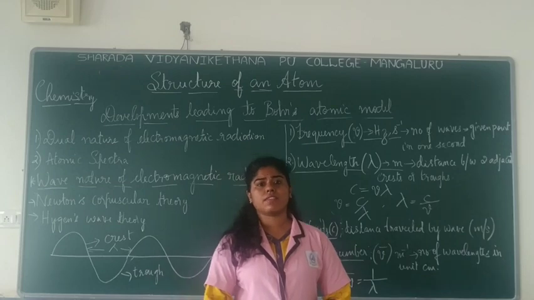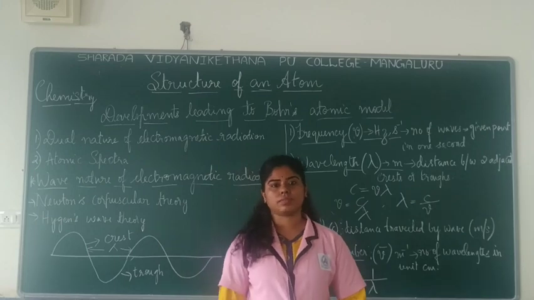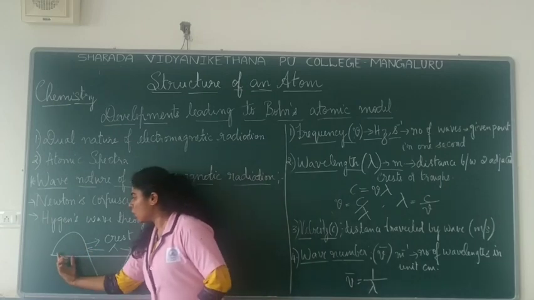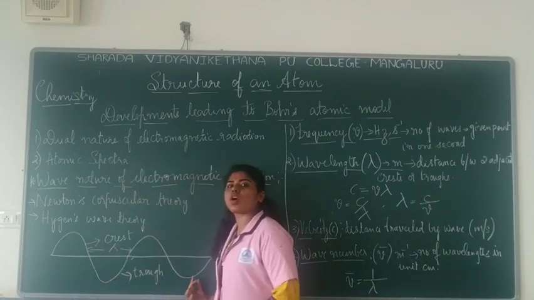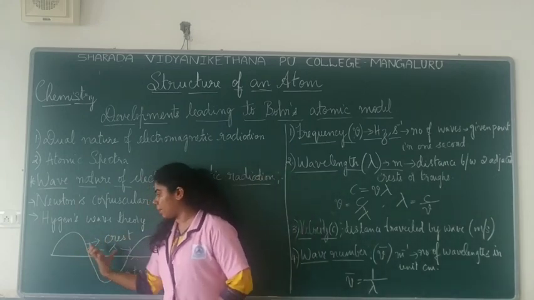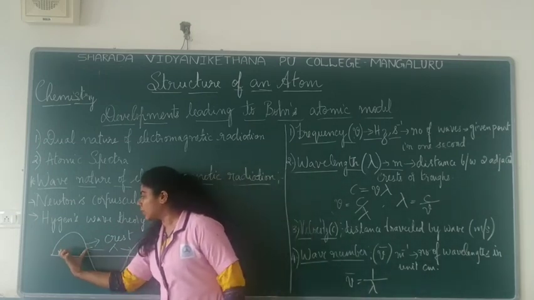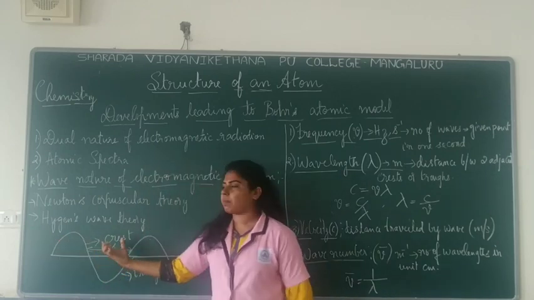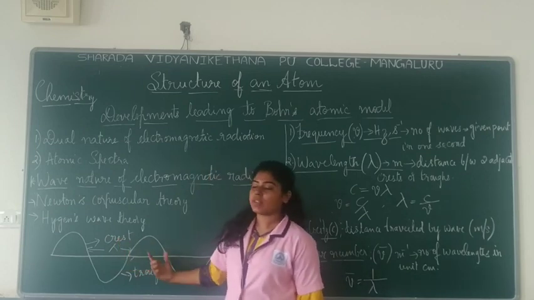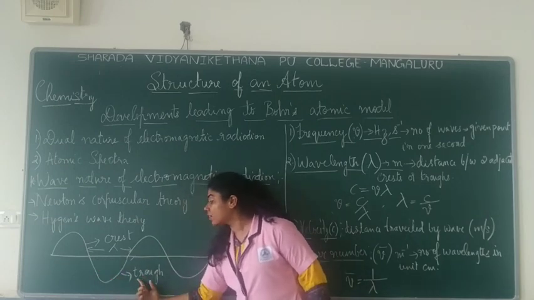In the same way, light also travels in a wave nature. So, can I represent a wave something like this? See here, you have a wave, something like this. It keeps on propagating, you see. So, if I have to represent a wave along this axis, here the upward displacement is called the crest, C-R-E-S-T. And the downward displacement is called the trough.